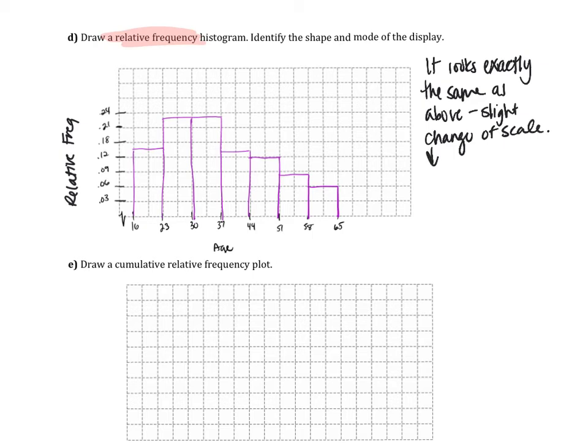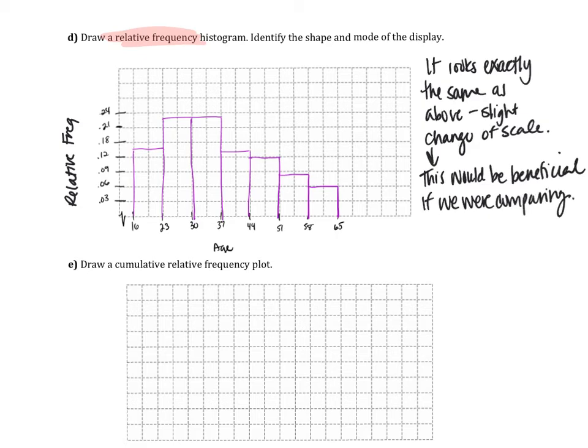And why would we use relative frequency over frequency? This would be beneficial for comparing histograms. Especially if we're not sure if we have the same sample size or if we have different sample sizes, you would need to use relative frequency to compare.